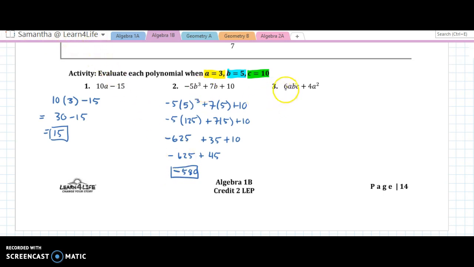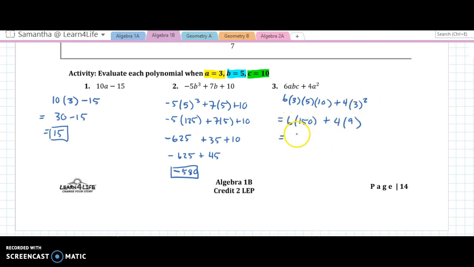All right, now this one, 6 times a times b times c plus 4 times a squared. So 6 times, what's a again? 3 times b, 5 times c, 10, plus 4 times 3 squared. 6 times 3 times 5 times 10. Let's see, 5 times 10 is 50. 50 times 3 is going to be 150. Plus 4 times 3 squared is 9.